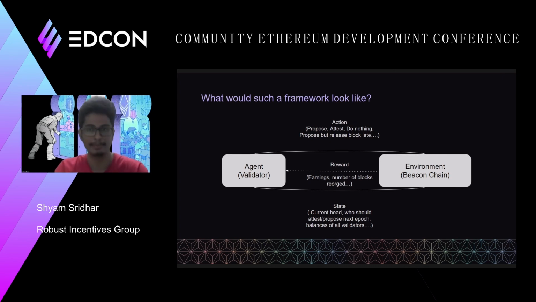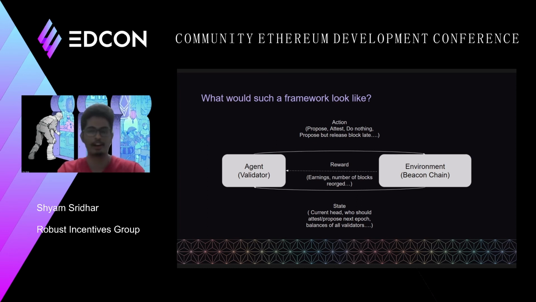It can also be the number of blocks reorged if you want to see things from the lens of a person who just wants to do anything to harm the network, no matter how much harm he causes to himself. And so there are various ways in which we can adopt this framework for the proof of stake Ethereum beacon chain, and this is exactly what we aim to do in our research.